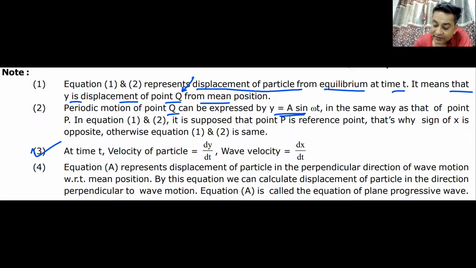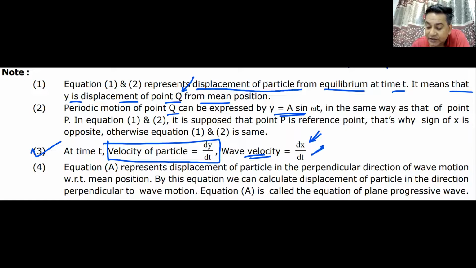If you want to find the velocity of any particle, you differentiate the first equation or the second equation. If you want the wave velocity, you find out dx by dt. Normally, wave velocity is given to you. Do we understand this?